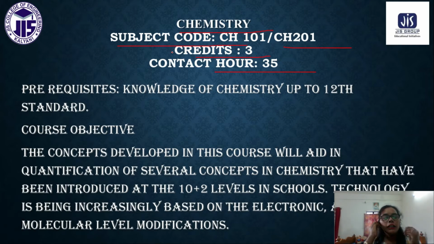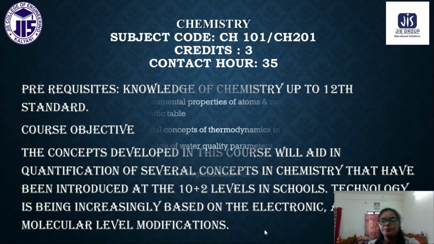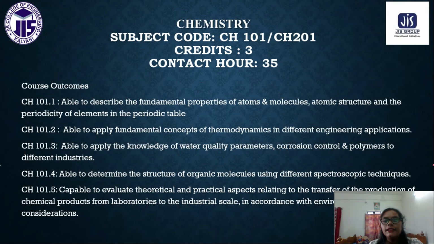Okay, so these are some of the course objectives that we have. The concepts developed in this course will aid in the quantification of several concepts in chemistry that have been introduced at the 10+2 level in schools. Technology is being increasingly based on electronics and molecular level modification. Next, these are some of the course outcomes of our course.